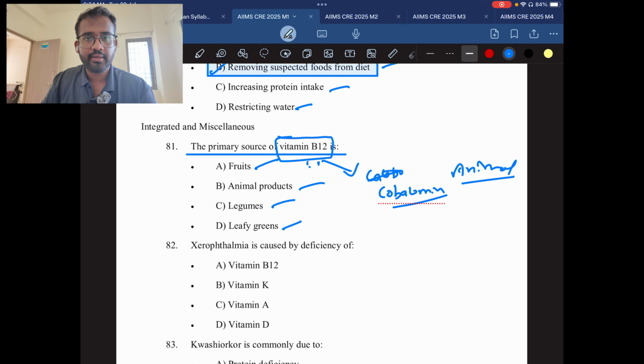This is a very vital vitamin which helps in cognitive functions, brain development, and nerve impulses. To keep nerves healthy, it is a main nutrient. So the answer will be B, the animal products.